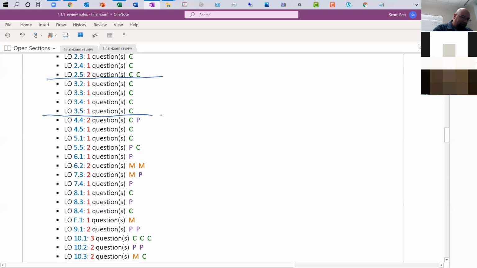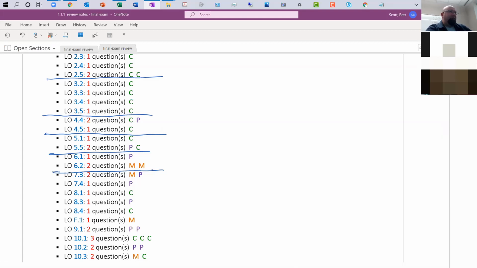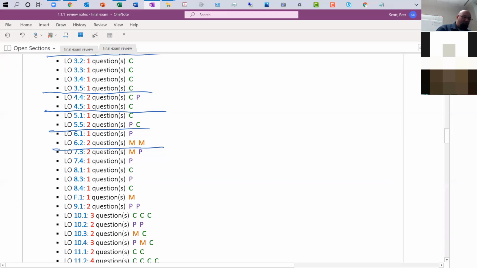So we kind of got into, in chapter 4, when we looked at the bank reconciliation, there were certain adjusting journal entries that we had to record for any cash related transactions. Let's see here, chapter 5, one procedural question there, 6.1, 6.2. I believe those were a lot of the inventory type questions. So mathematically, do you know roughly how much inventory is left over if we use a FIFO method and we sell off this many items? There was a lot of math and analysis that was going on in the inventory area.